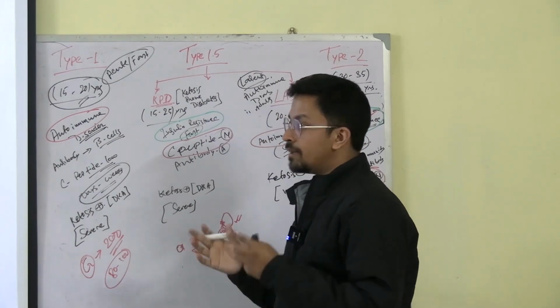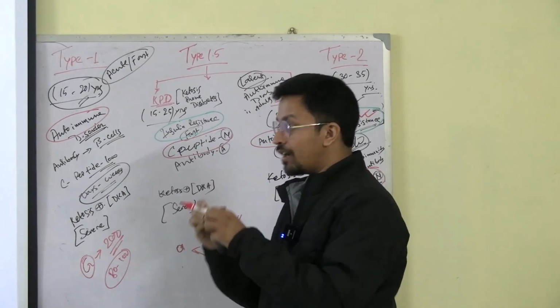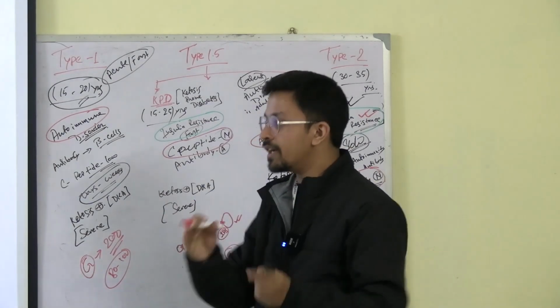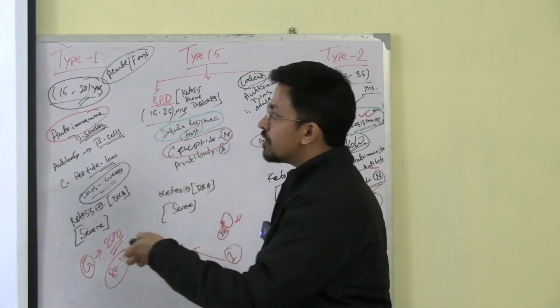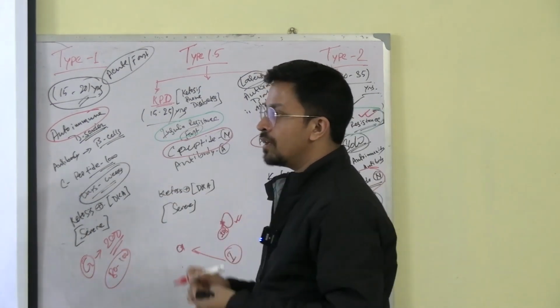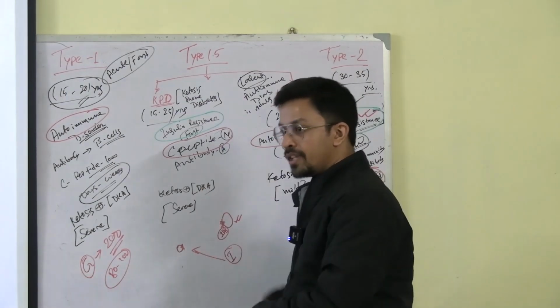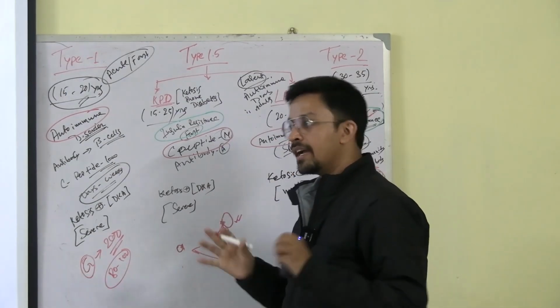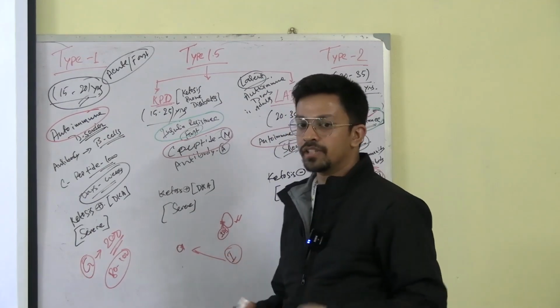When glucose in the body is low, that glycogen will come, there will be glycogenolysis, and it will give you a source of energy. Got it? Now because of the deficiency of this enzyme, the excess glucose which should have been converted into glycogen and stored in the liver is not happening. It stays in the blood as circulating glucose, so the glucose concentration in your blood is more.